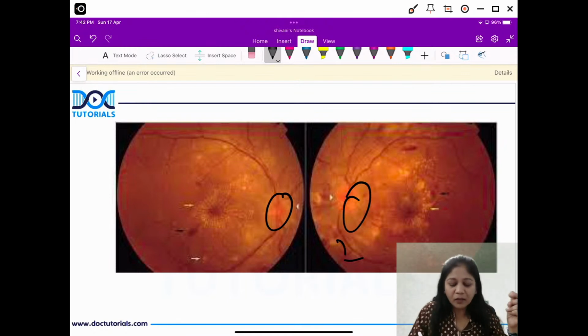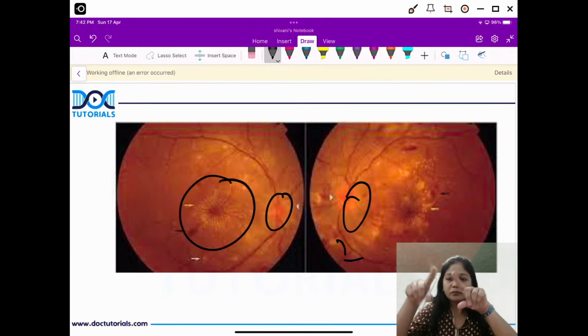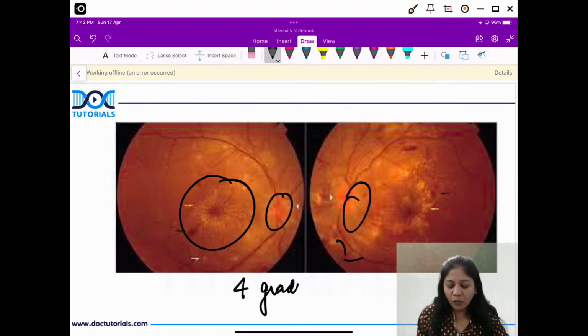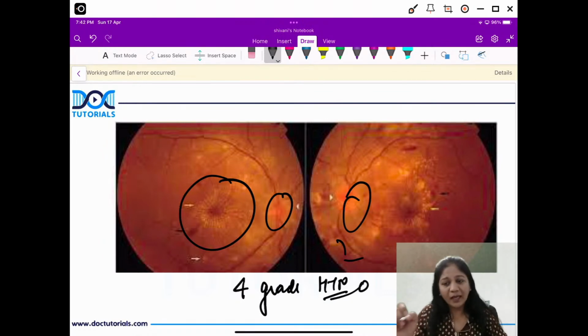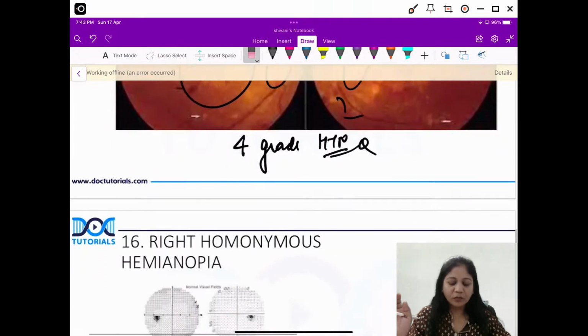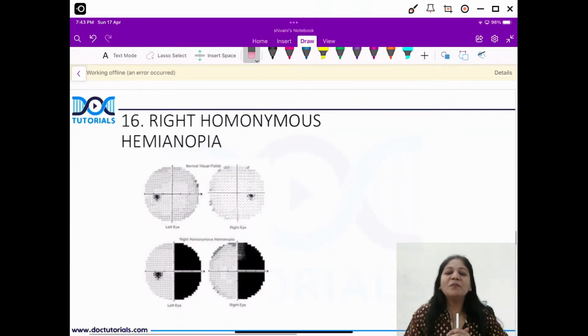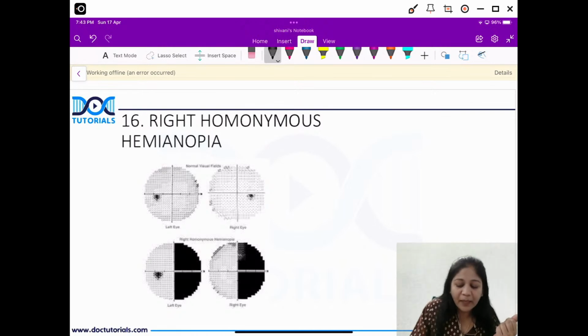And in the macula, you have a typical macular star appearance, isn't it? So it's very, very important. This is a bilateral papilledema. If we talk about hypertension, this is the grade 4 hypertensive retinopathy, right? So for FMG students, again, flame shaped hemorrhages and papilledema is an important picture, but for our NEET PG students, copper wiring and silver wiring can also be asked. Okay, next, our 16th important image is this, something from the visual field, something from the perimetry.